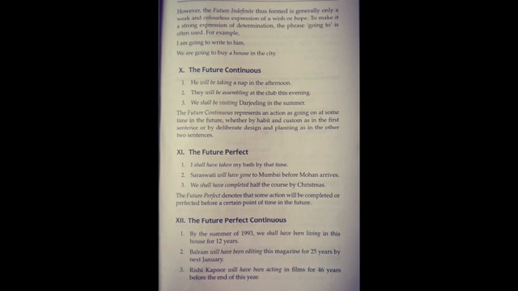In your books here it's given. First one is, he will be taking a nap in the afternoon. So in the afternoon he will be taking a short sleep, that is the nap. Second one, they will be assembling at the club this evening. So this is also expressing the future continuous. We shall be visiting Darjeeling this summer. So this is the third example according to your syllabus.